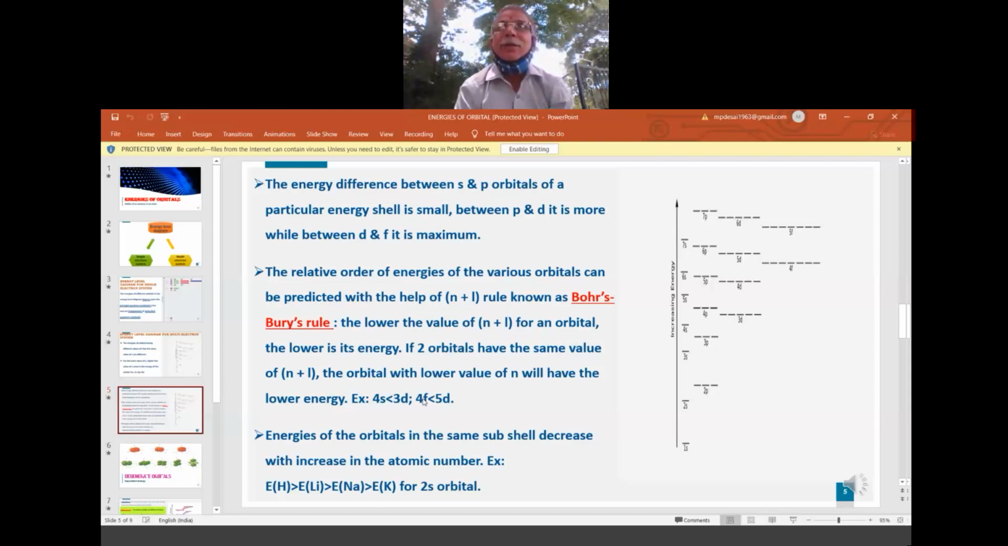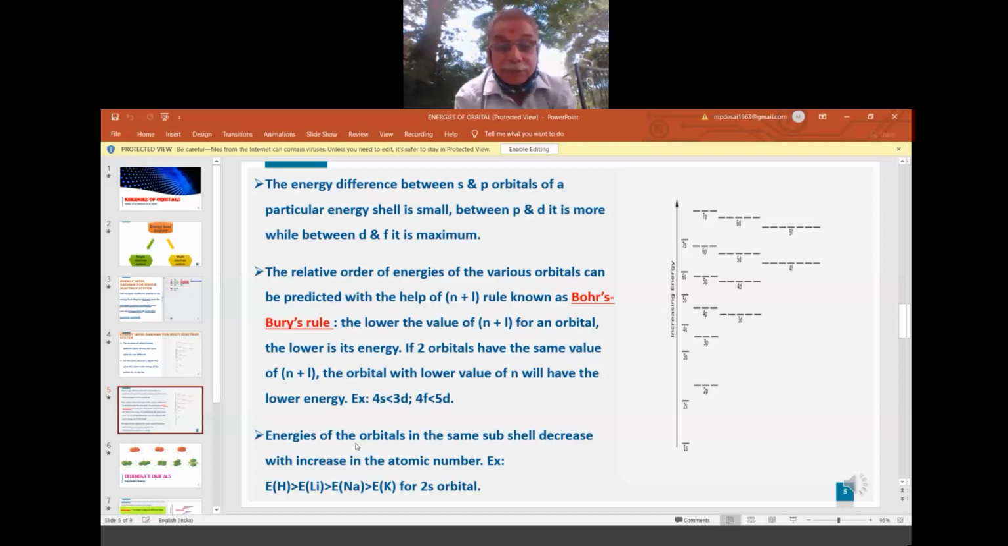Okay, so this rule is applicable when the n plus l value is the same. Now we have the same example where n plus l is the same for 4f and 5d. That time, what do we have to see? We have to see the principal quantum number. The principal quantum number for 4f is 4 and for 5d is 5. So the lesser the value of principal quantum number n, the less is its energy. So 4f has less energy than 5d. This is the n plus l Bohr-Bury rule.